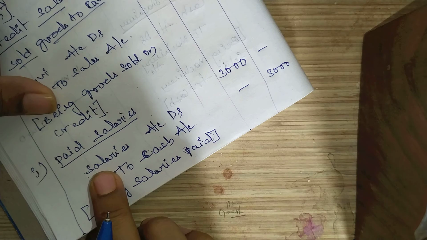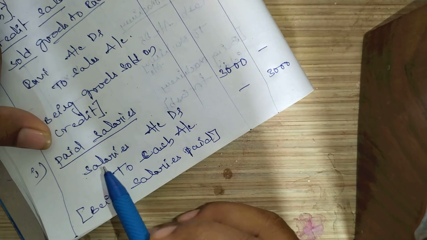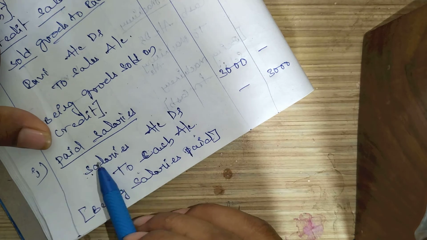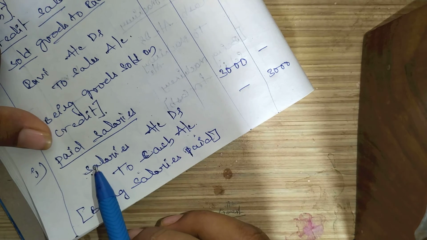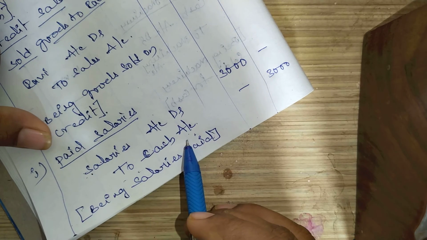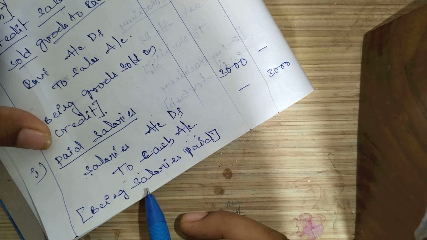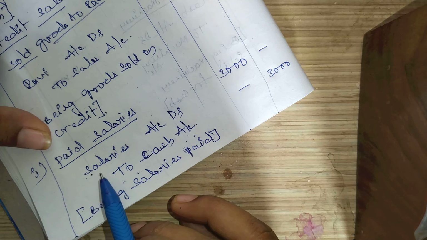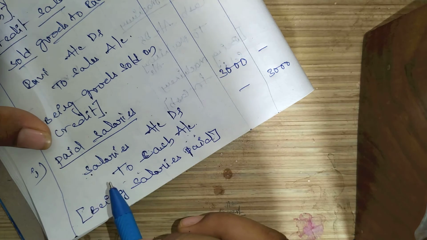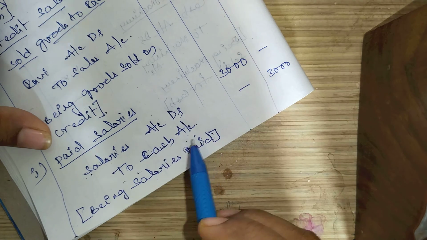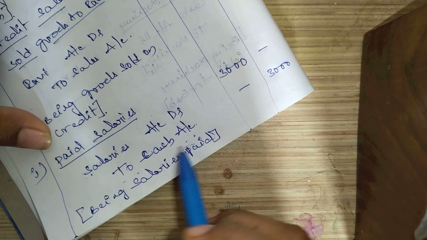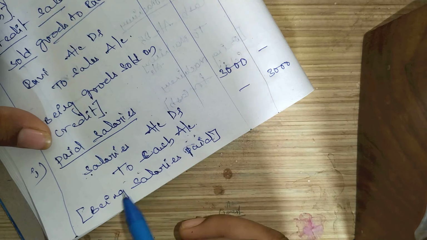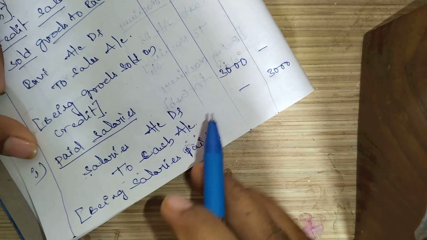Okay, it applies for all the expenses. If you have paid wages, wages account Dr. to cash. If you are paying rent, rent account Dr. to cash. If you are paying commission, commission account Dr. to cash account. In this way you need to write down the journal entry for all the expenses, right? Only the name of expenses will be changing, but everything will be the same. If you are paying any interest, interest account Dr. to cash. In this way you need to write down the journal entry, right?